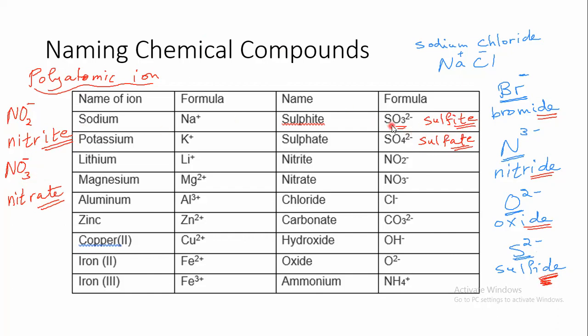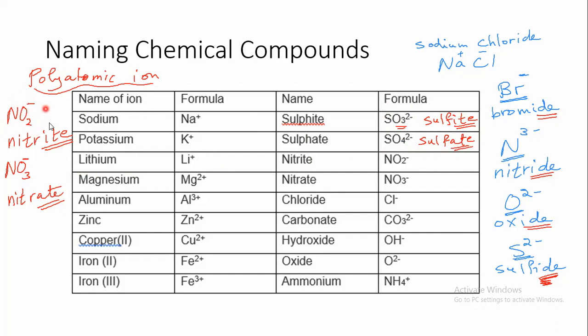But here the sulfite was SO3, 3 oxygens like here, and the -ate was for the SO4. So it does not mean that we have either 2 oxygens or 3 oxygens. No. It depends upon whether I have another polyatomic ion that has more oxygen atoms. So the one with the lower number of oxygen atoms, we call it sulfite. And the one with more oxygen atoms, we call it sulfate.